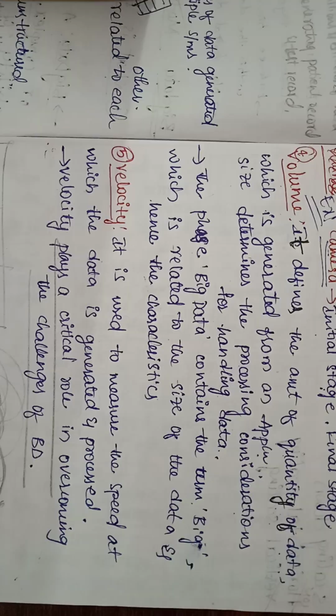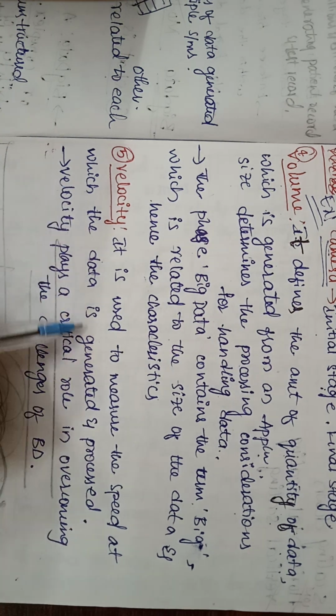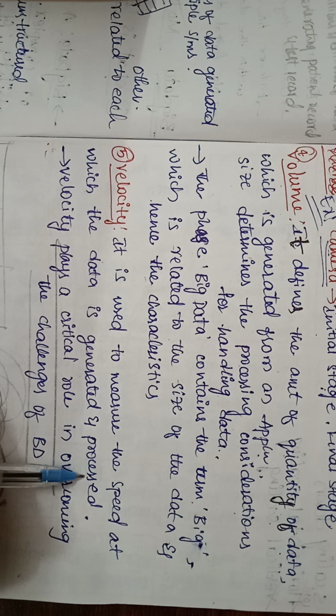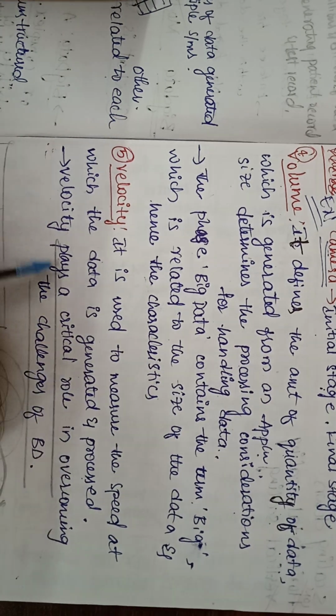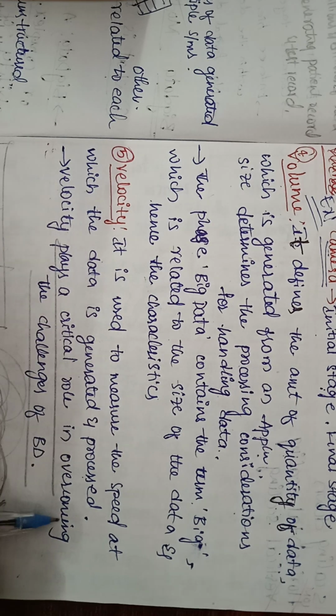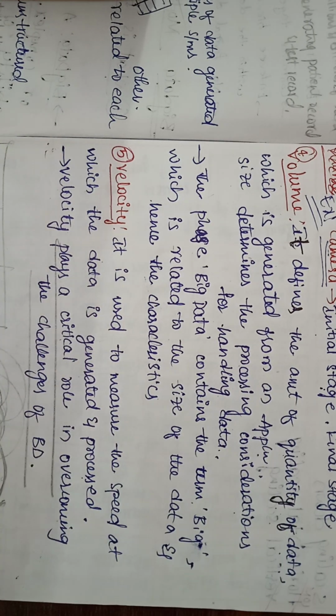And the fifth one is velocity. It is used to measure the speed. The velocity is used to measure the speed at which the data is generated and processed. Velocity plays a critical role in overcoming the challenges of big data. To overcome the challenges of big data, velocity plays a major role.